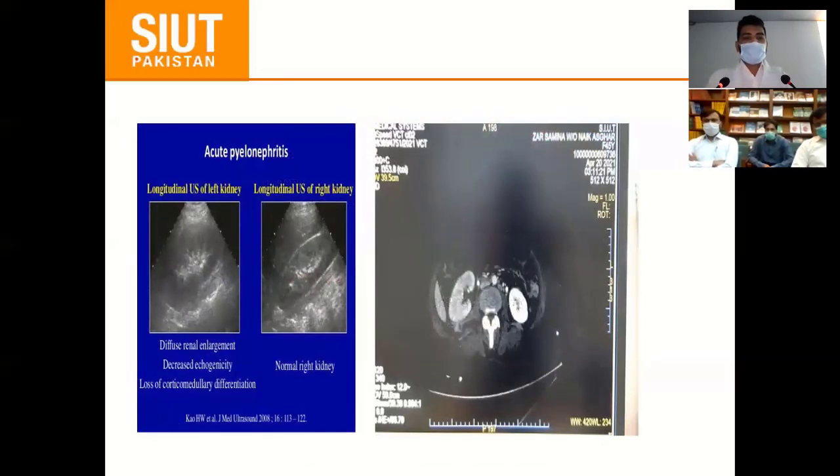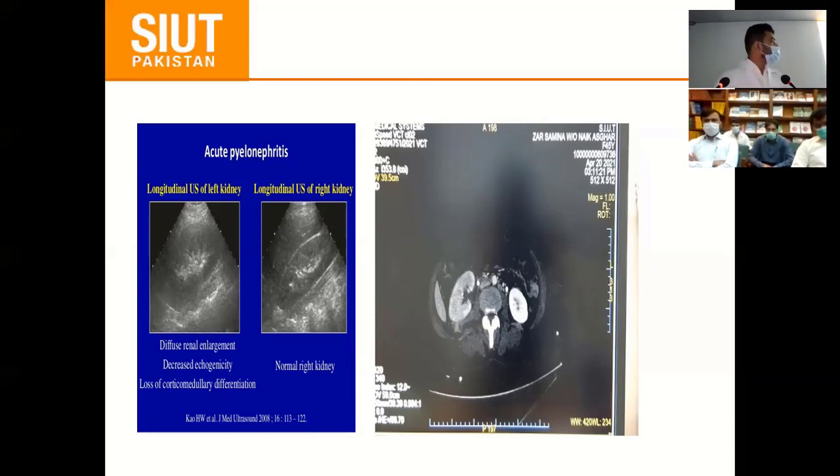So after baseline hematological investigation, we move forward towards the radiological imaging. And here you can see this is the normal kidney, and this is the pyelonephritic kidney, where we can see diffuse renal enlargement, decreased echogenicity, and loss of corticomedullary differentiation. If infection resolves within 2 to 3 days, it's fine. If it's not resolved after 72 hours, we can move towards the CT scan.